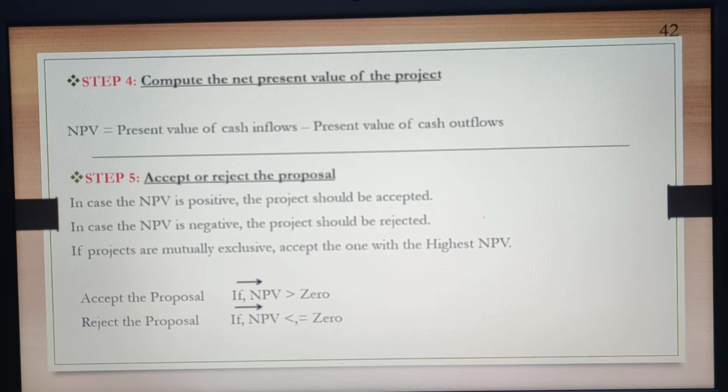In case of mutually exclusive projects, accept the one with the highest NPV. Accept the proposal if NPV is greater than 0, and reject when NPV is less than or equal to 0.